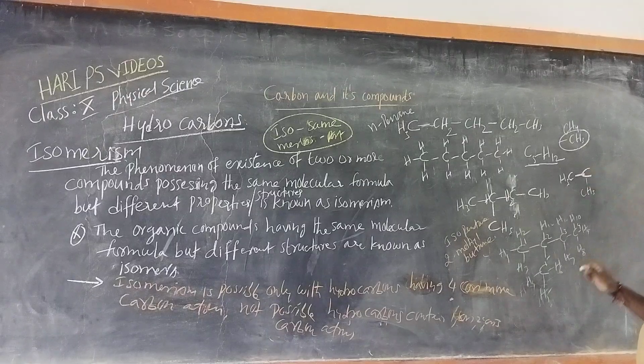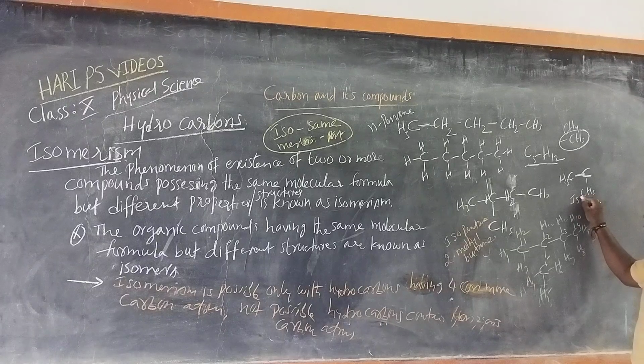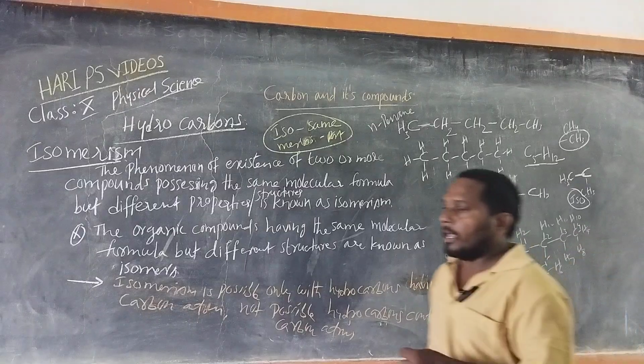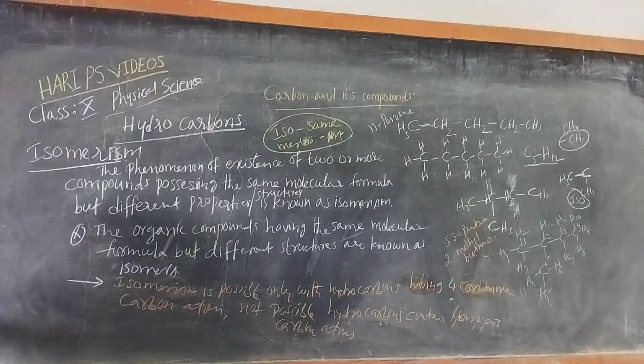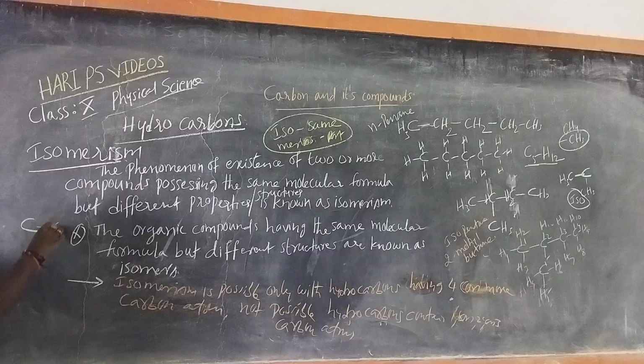So for any carbon atom, if it is surrounded with 2 methyl groups, you can call this structure iso.